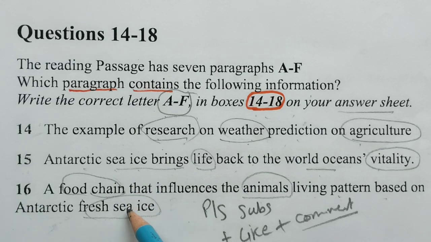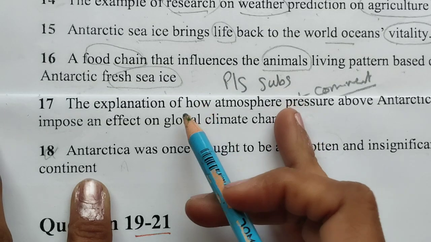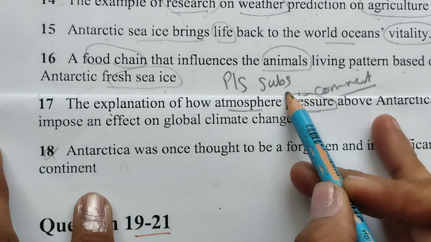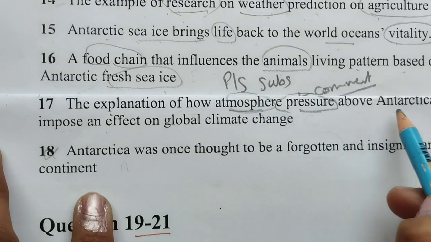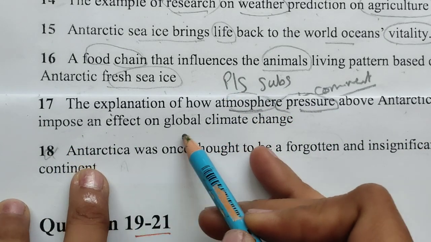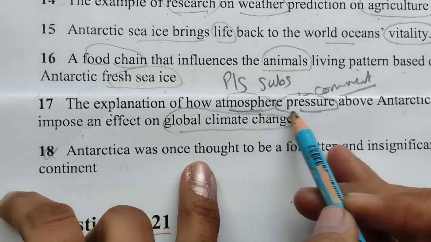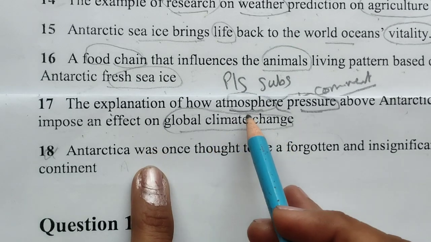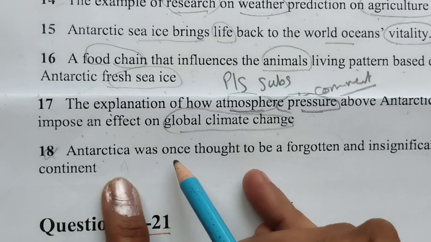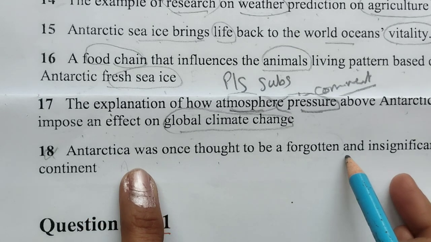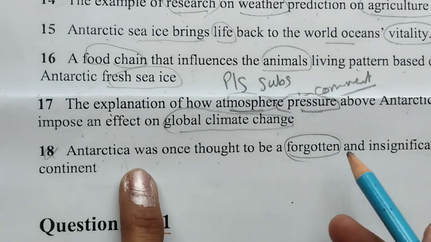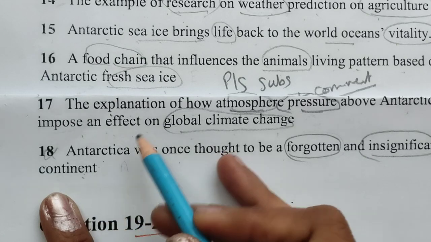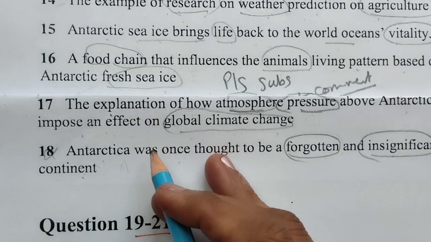Now two more are also there. See this next, 17th: explanation of how atmosphere pressure. So here the word pressure, atmosphere pressure above Antarctica can impose an effect on global climate change. So we will look for atmosphere pressure, and we can also try to find global climate change. 18th: Antarctica was once thought to be forgotten, and forgotten means, you can understand, and insignificant, not important, continent. Okay, this reading I have already done 6 or 7 months before.